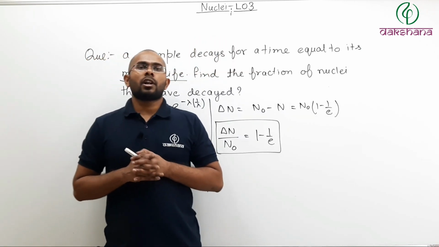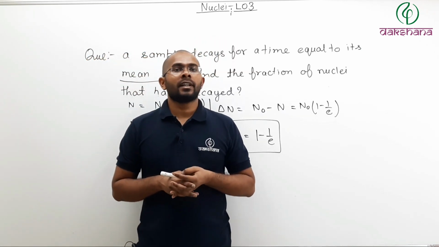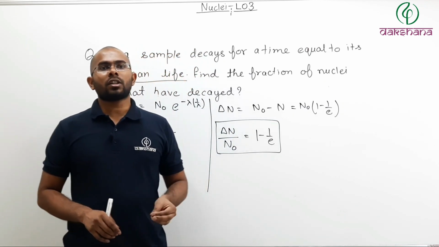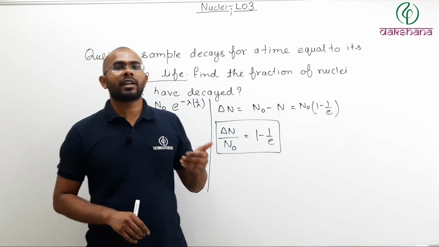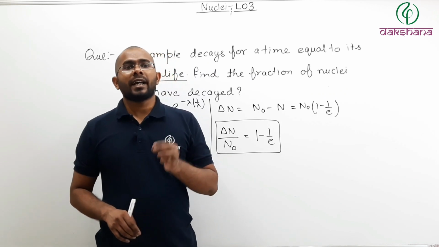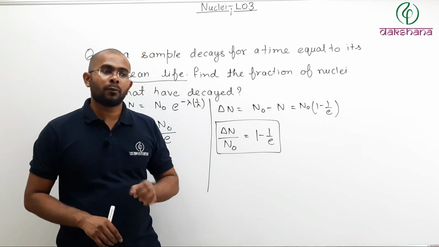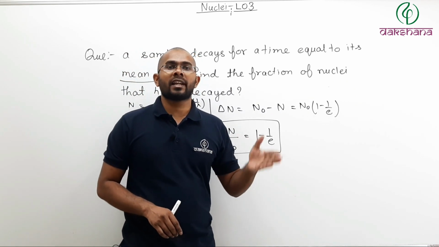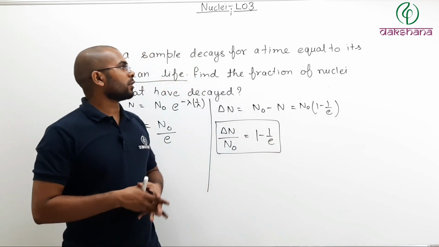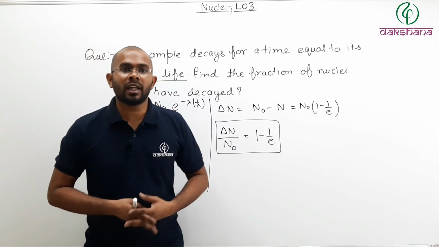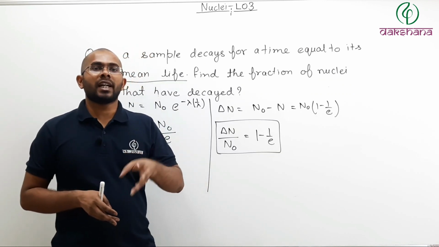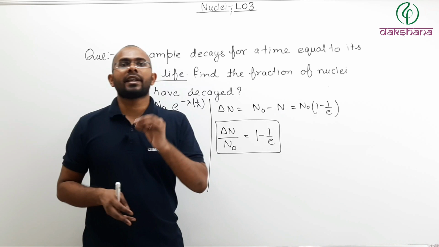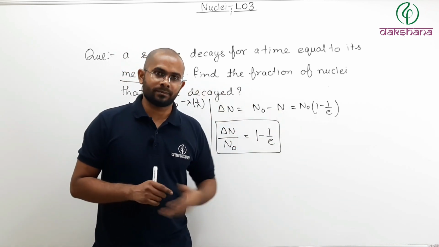So this was your law of radioactive decay. In this lecture, we have talked about what radioactive decay is, what the types of radioactive decay are, the processes through which those decays take place, and we also talked about the law of radioactive decay, how you can predict how many nuclei will decay in what amount of time.